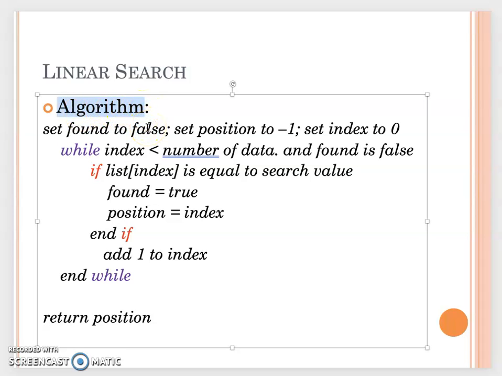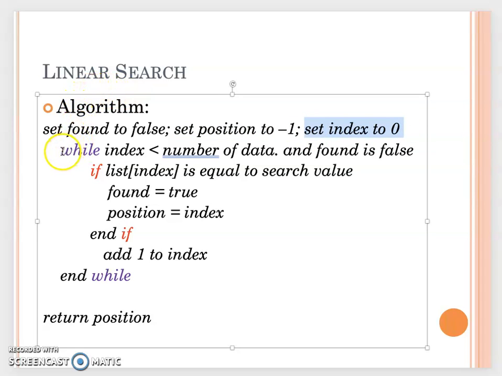So when we write the algorithm for the linear search, the first thing you do is set found equal to false. Because did you find the value yet? No. So that's why the initial value is false. Then we set position equal to -1. The position is, at the end, the location of the matching value. Since we have not started working on that yet, and the array index starts from 0, we set position equal to -1. Then when we start the search, we set index equal to 0.